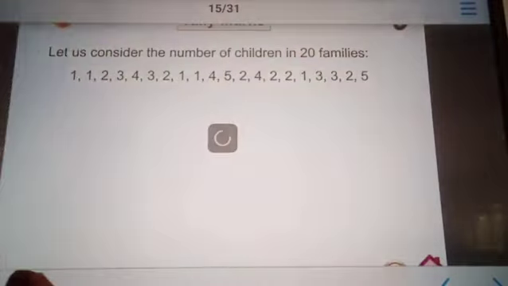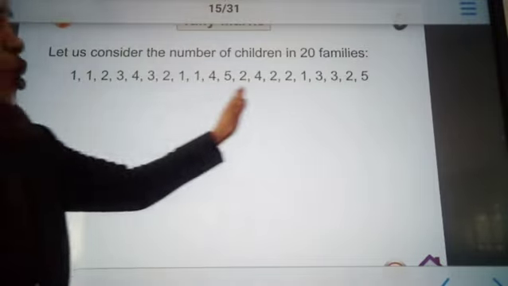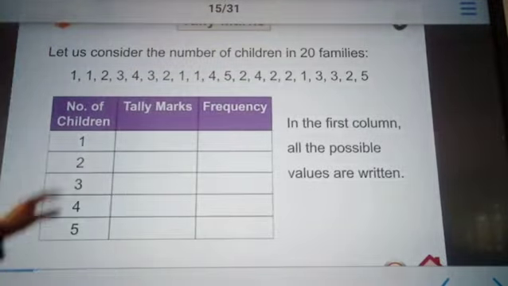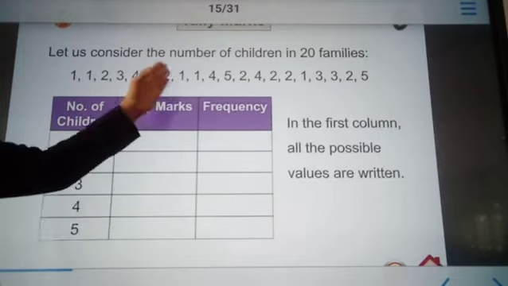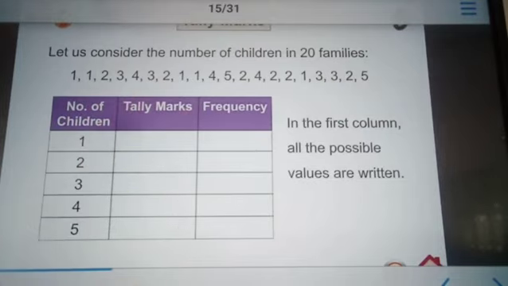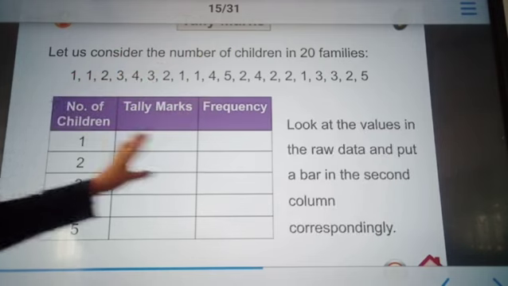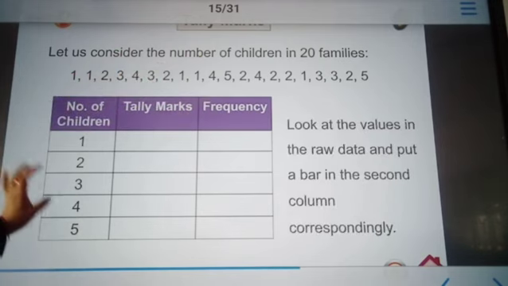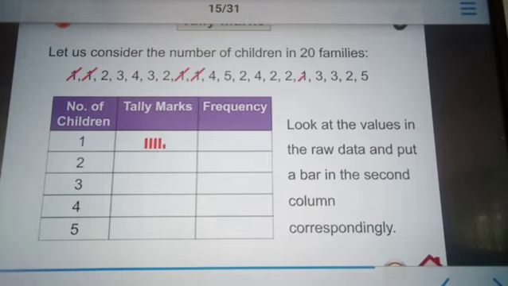Let us consider the number of children in 20 families. So this is the given observation. Now what we will do is write this given data in the form of a table. So number of children: 1, 2, 3, 4 and 5. Now we will see how many times 1 is occurring, how many times 2, 3, 4 and 5 occur.